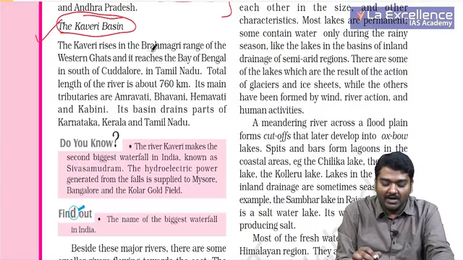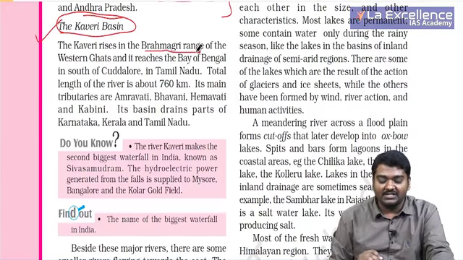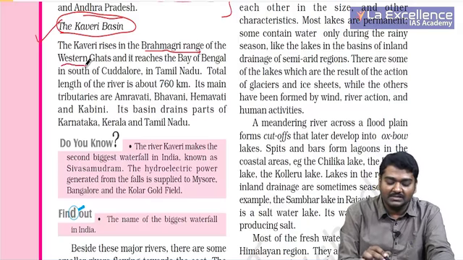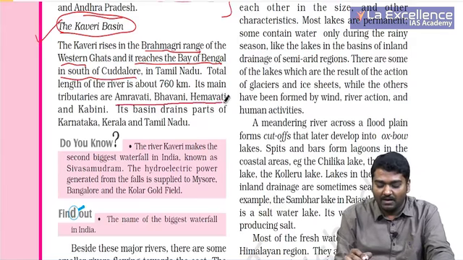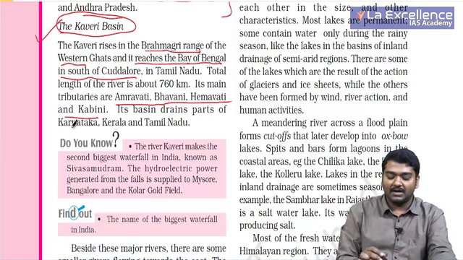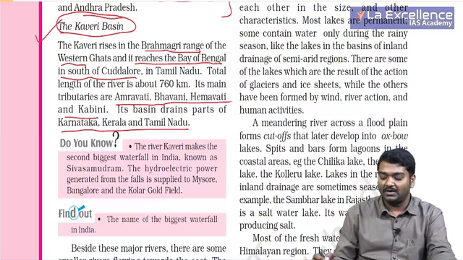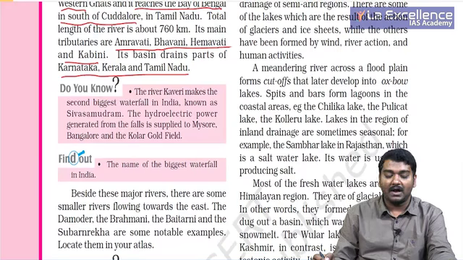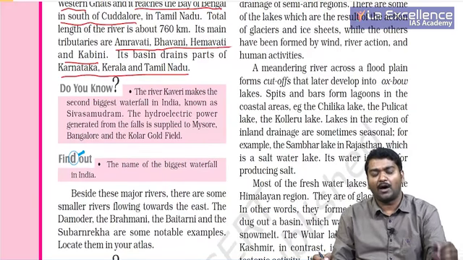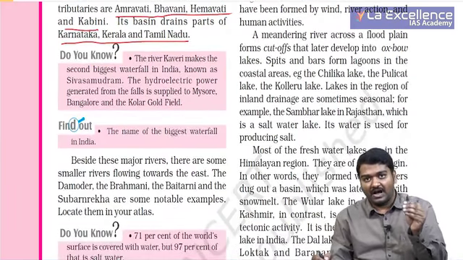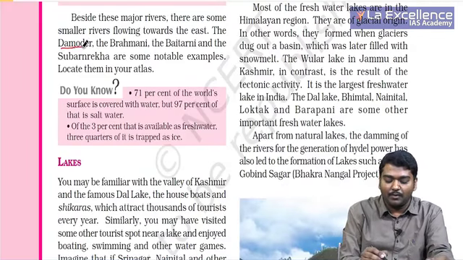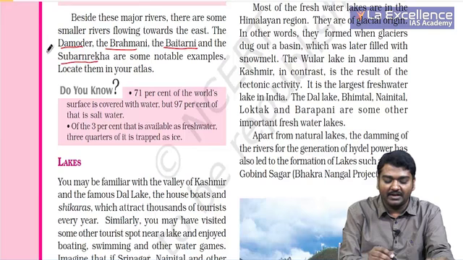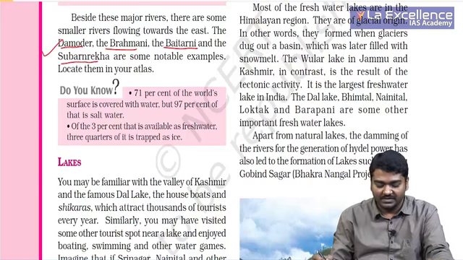You should be knowing where Kaveri actually originates. It originates in the Brahmagiri ranges of the Western Ghats and reaches the Bay of Bengal south of Cuddalore, that is in Tamil Nadu. Its main tributaries are Amaravati, Bhavani, Hemavati and Kabini. Which are the states? Karnataka, Tamil Nadu and Kerala. Most of you will know about Karnataka and Tamil Nadu, but you should also know about Kerala. Only a few areas, that is tributaries of Kaveri, usually move in this region. Besides this, there are several smaller rivers like Damodar, Brahmani, Baitarani and Subarnarekha, which also move from west to east.